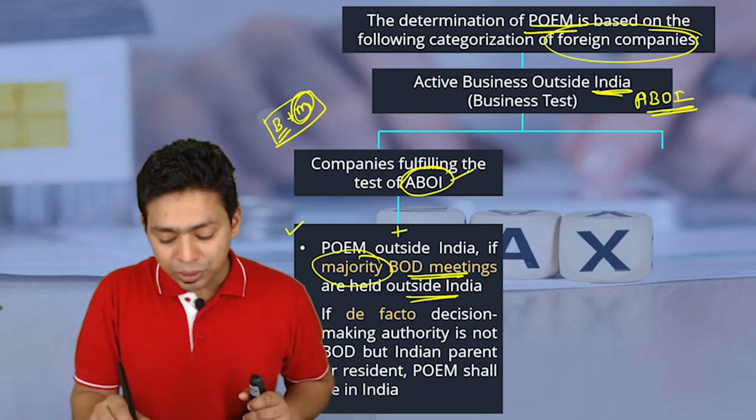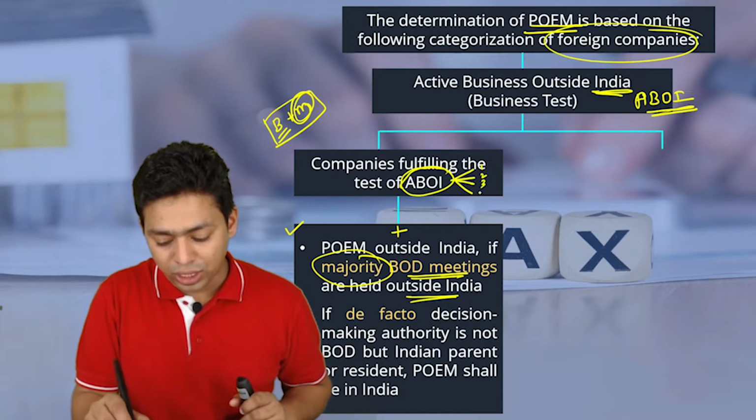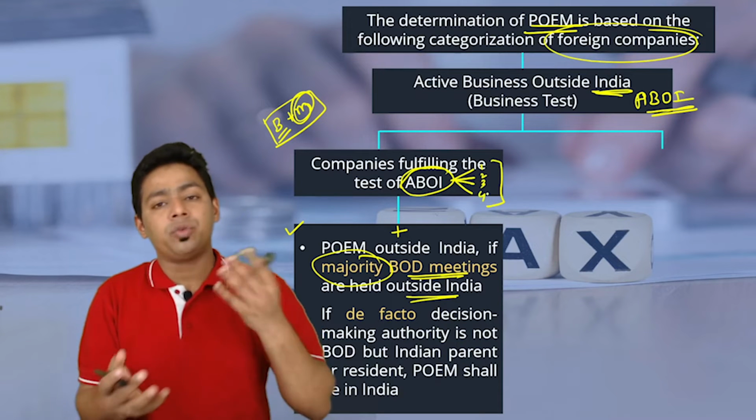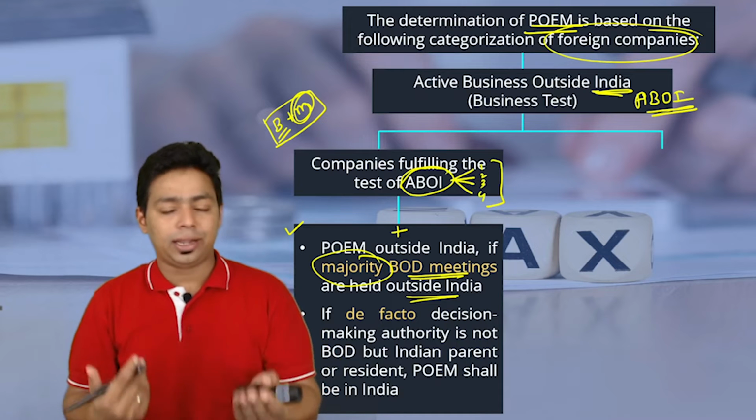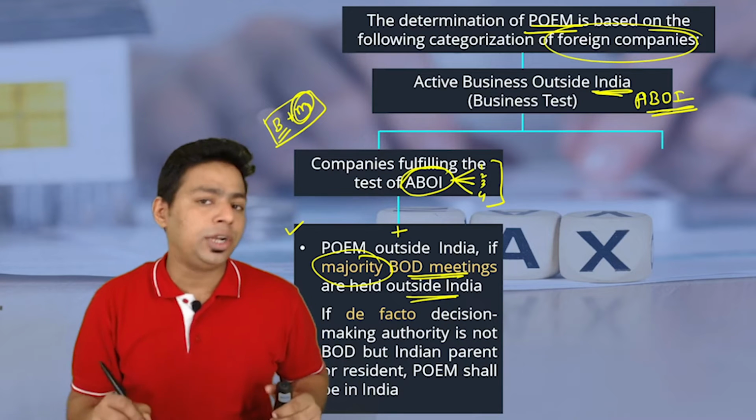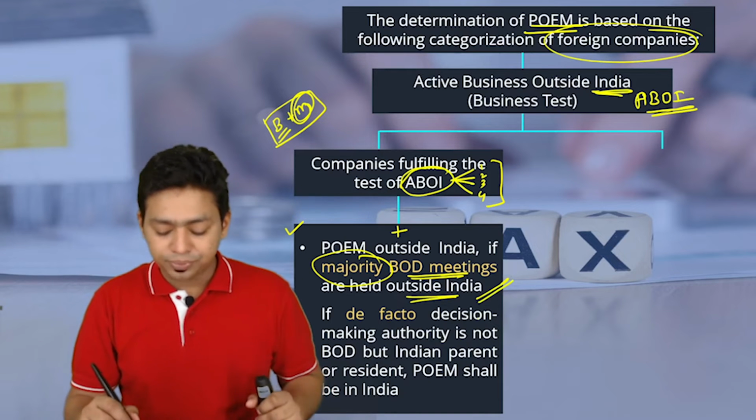To comply with the active business test, you have to comply with 4 conditions. There are 4 conditions: 1, 2, 3, 4. Once you comply with all those 4 conditions, we will call your business actively located outside India. And then one more additional condition, a bonus condition you have to comply with, that is your meetings should be outside India.